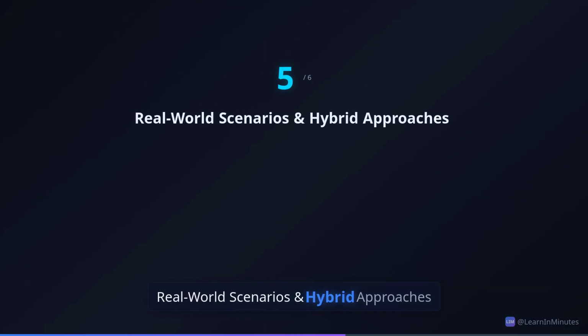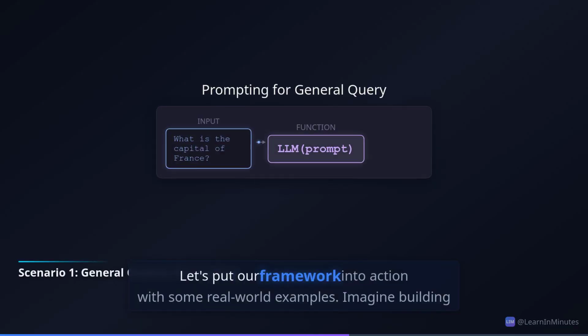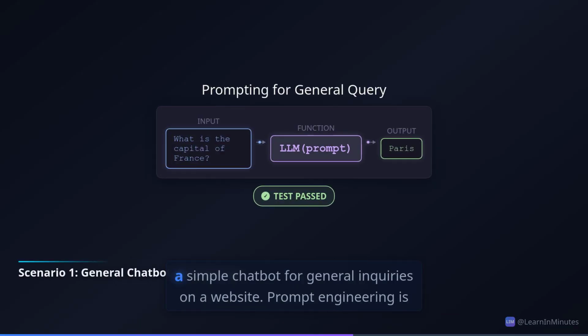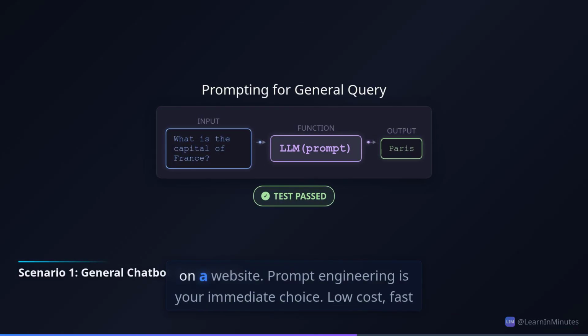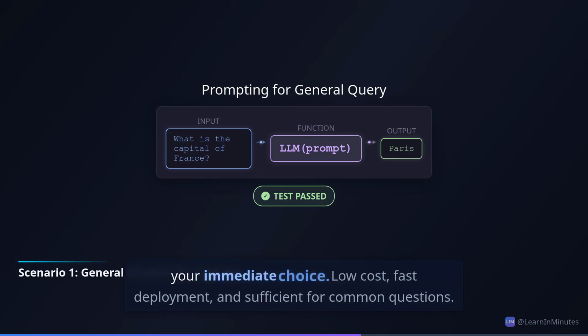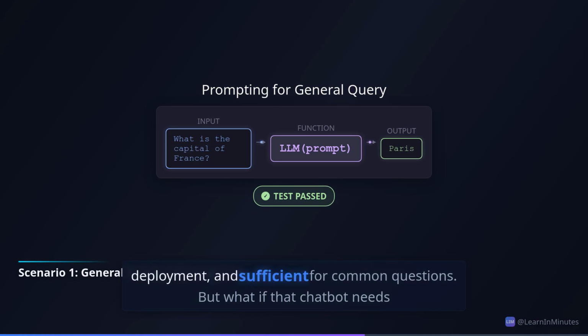Real-world scenarios and hybrid approaches. Let's put our framework into action with some real-world examples. Imagine building a simple chatbot for general inquiries on a website. Prompt engineering is your immediate choice. Low cost, fast deployment, and sufficient for common questions.